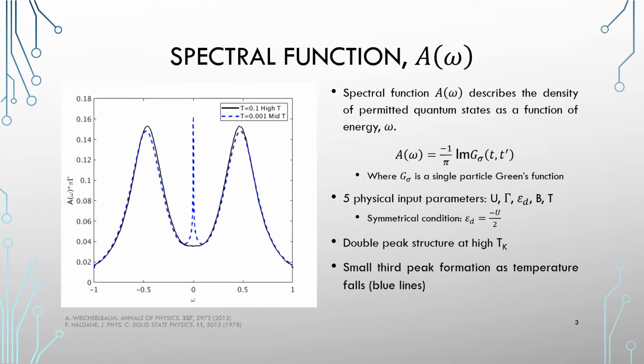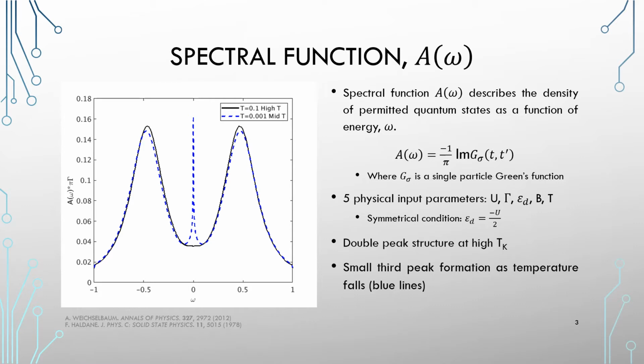The spectral function describes the density of permitted quantum states as a function of the energy omega. So this isn't like an actual distribution of the states, it's just telling us what is permitted given the system parameters. This function is defined as the imaginary component of a single particle Green's function, given here in this equation. To generate one of these spectral functions, we utilize five physical input parameters: the Coulomb potential U, the hybridization constant gamma, the chemical potential epsilon d, the magnetic field strength B, and a thermal contribution T.